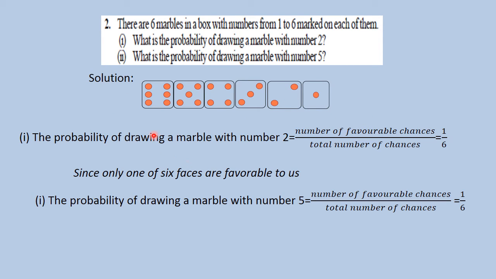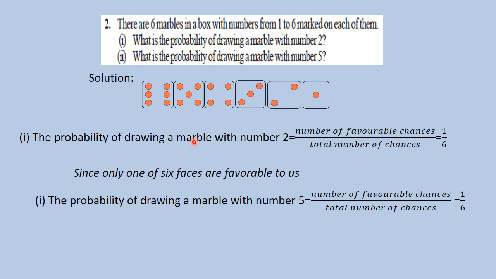Okay. So how do you write this? The probability of drawing a marble with number 2 is equal to the number of favorable chances upon the total number of chances. So how many total chances are there? 6, because there are 6 marbles. And how many favorable are there? Favorable means what we want. We want a marble with number 2. So there is only one favorable chance among all these.